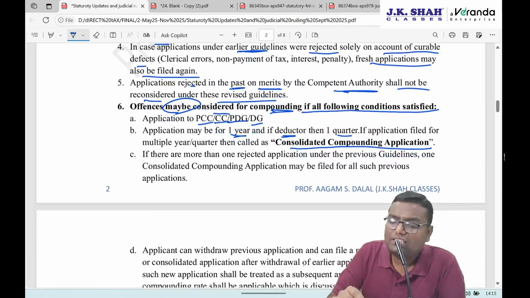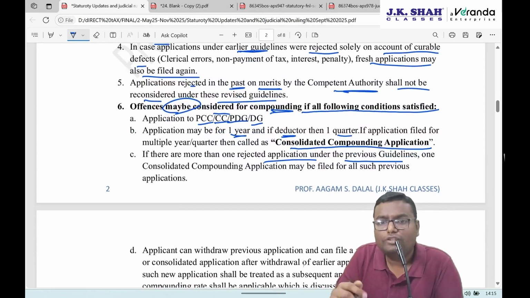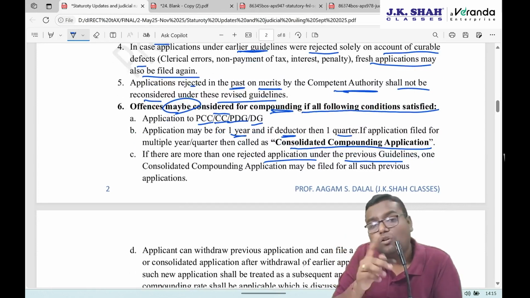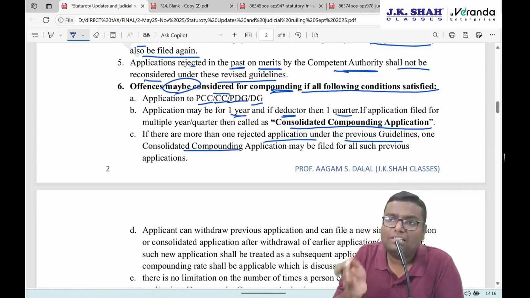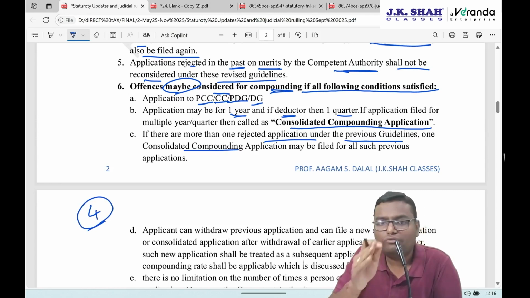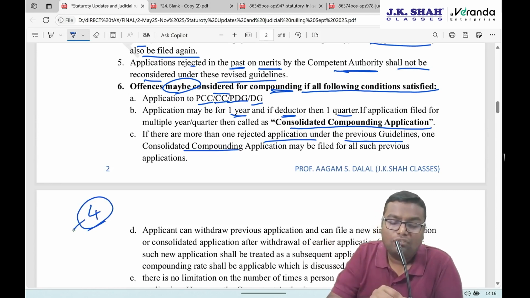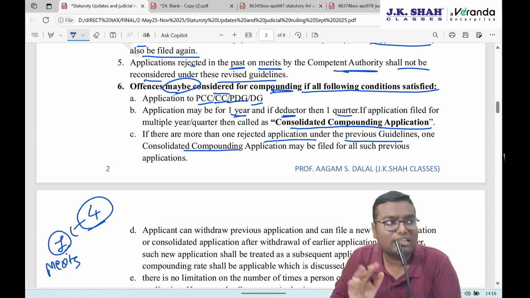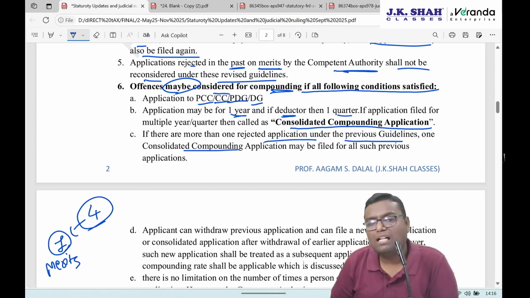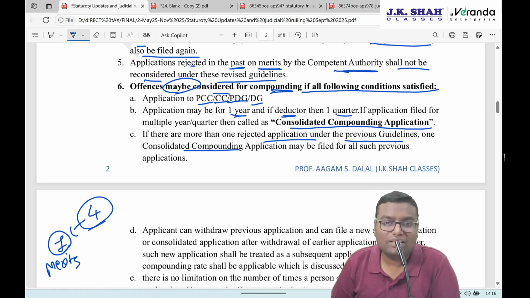If there is more than one rejected application under the previous guideline due to clerical error, then for all those rejected applications, now as per the revised guideline, you can do a fresh application. That also you can do consolidated. That is also possible. So for example, in earlier guidelines, I have done 3 or let's say 4 applications for 4 different offenses. One out of that was rejected due to merits. There was some proper base for rejecting this. I cannot do the fresh application.